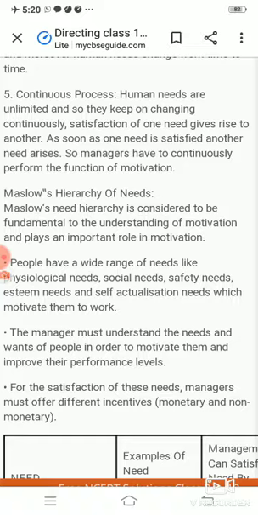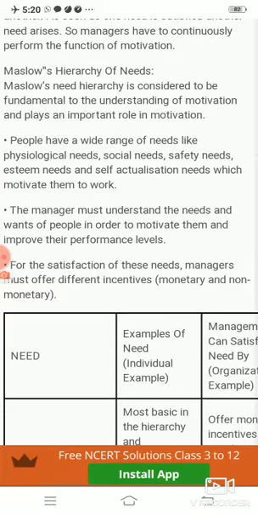Abraham Maslow has given a dimension where he has made the 5 basic needs of human beings, which every human has to go through. So today, just see how things go for Abraham Maslow.